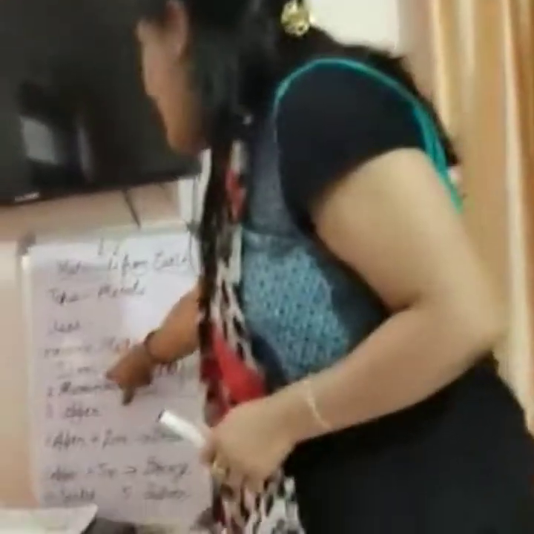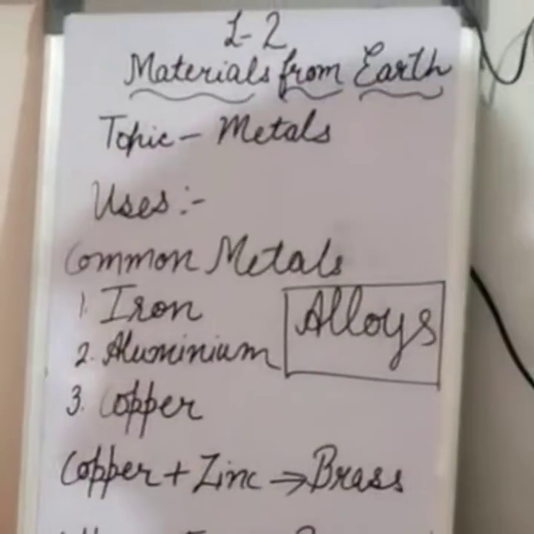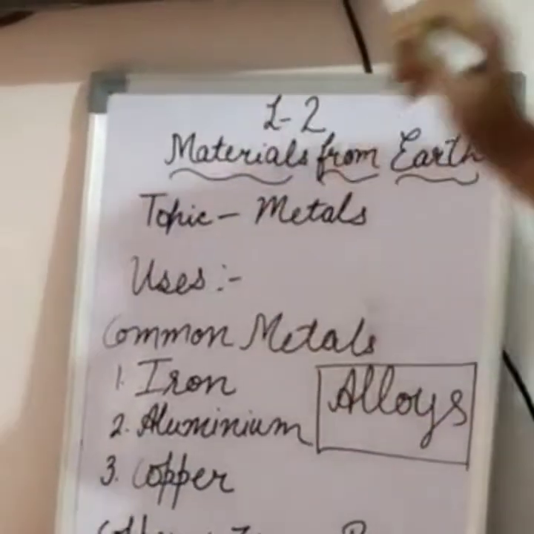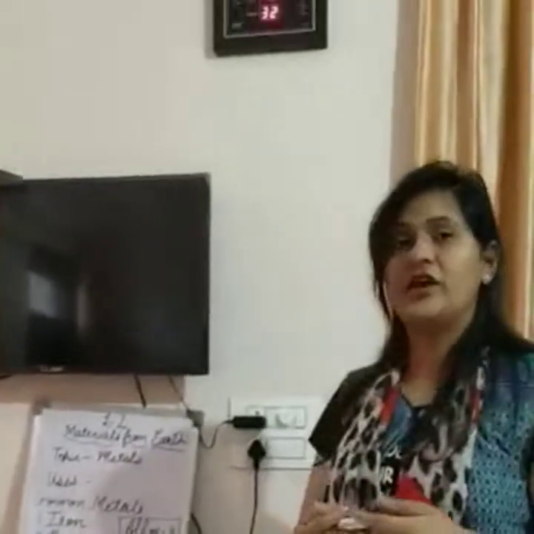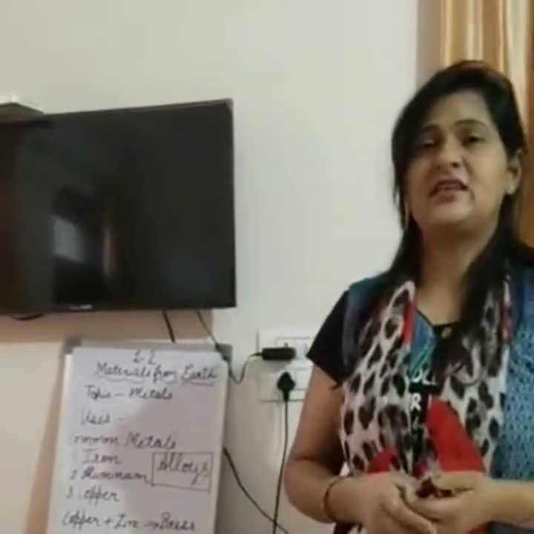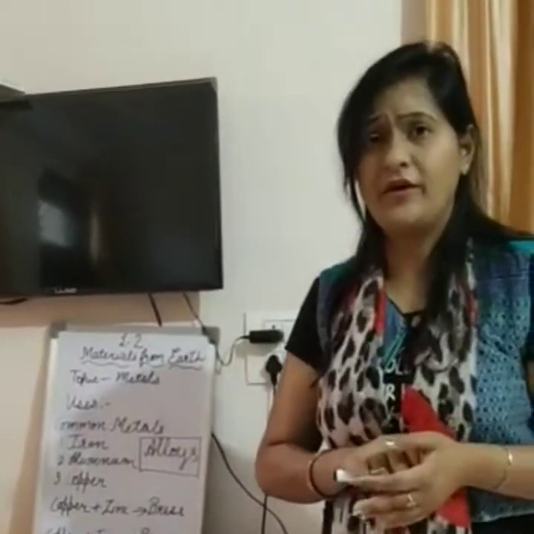See, first of all, iron. Students, you know that iron is used at many places for making machinery items, for making buildings, for making furniture items, and for making doors and the gates of your houses. We are using iron in these things. So iron is a very important metal.